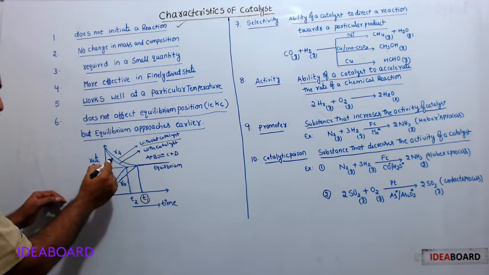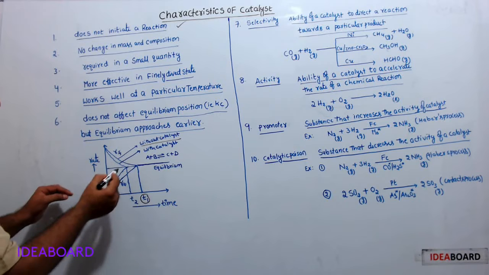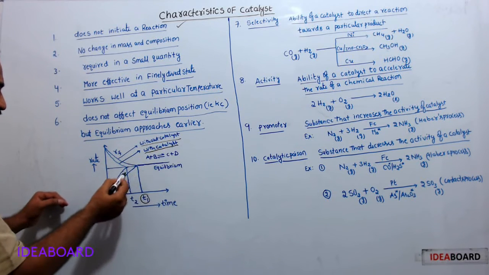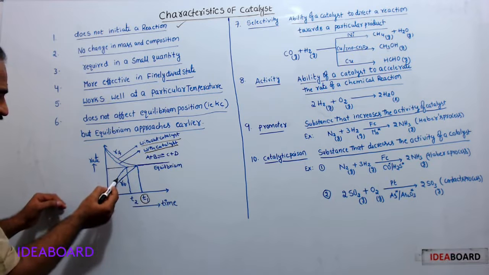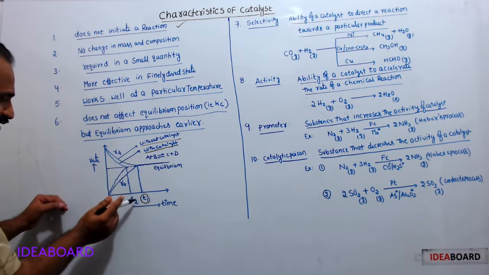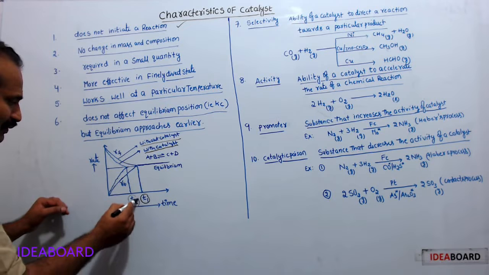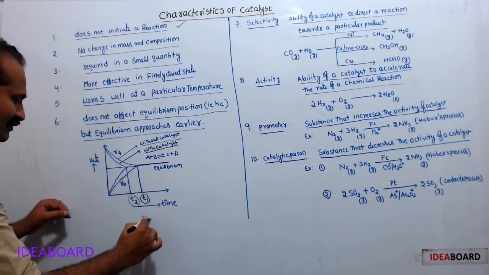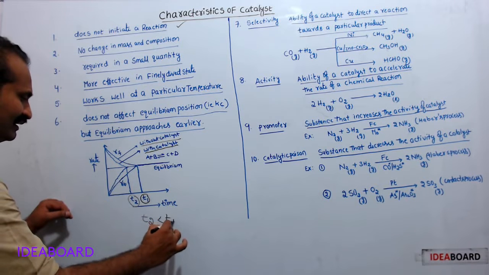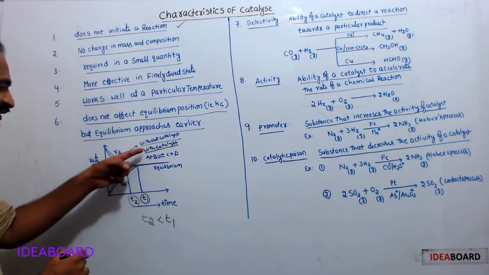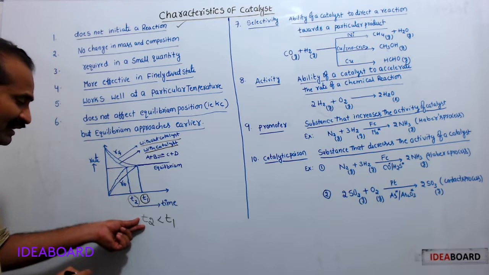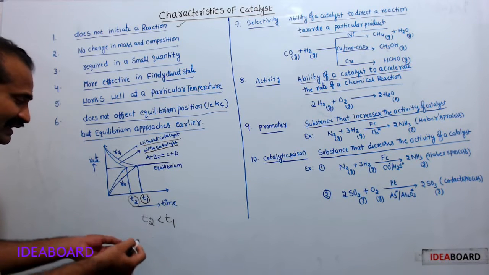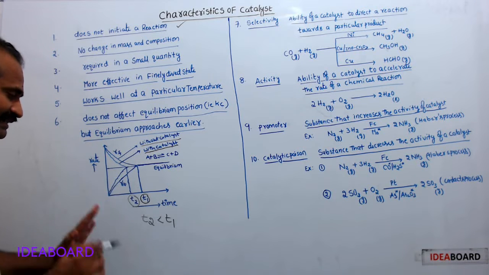So, come to these broken dotted lines. This curve is in the presence of catalyst. In the presence of catalyst, the rate of forward reaction and the rate of backward reaction become exactly equal at the time of T2. See here, T2 is less than T1. Means in the presence of catalyst, equilibrium is reached earlier than in the absence of catalyst.